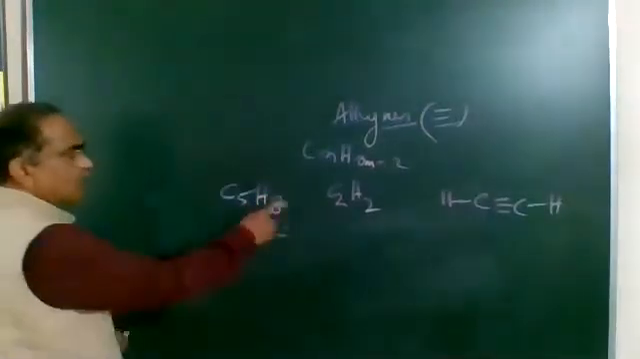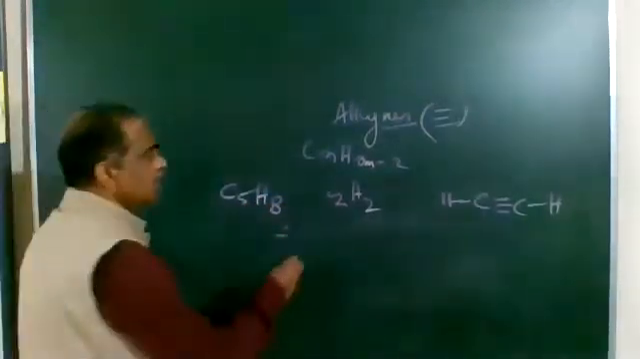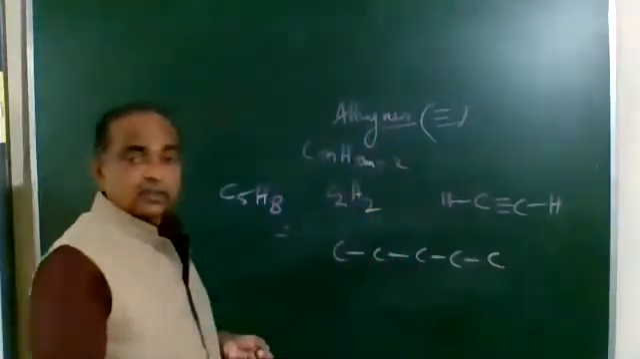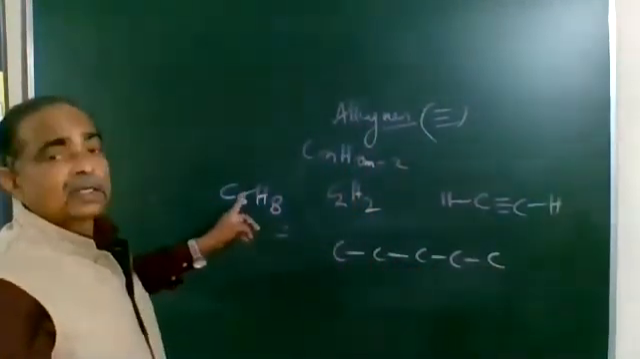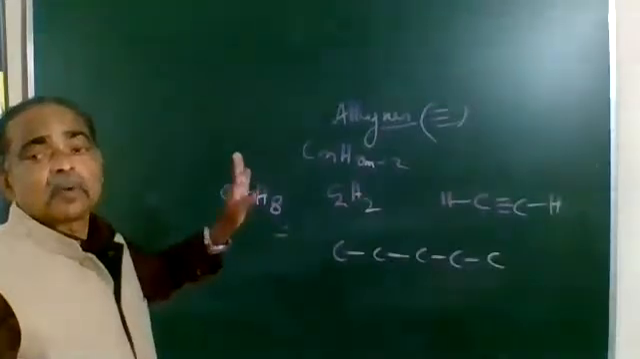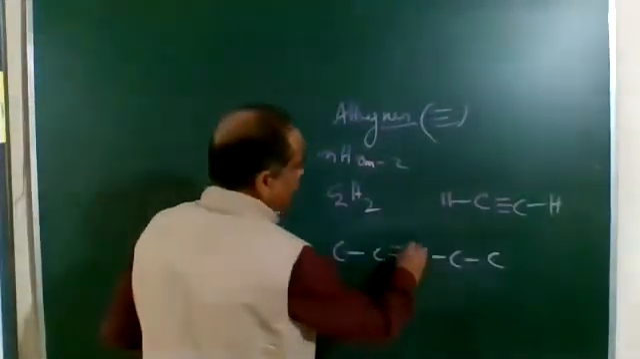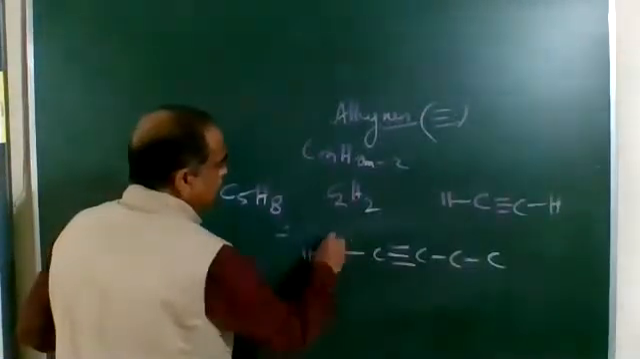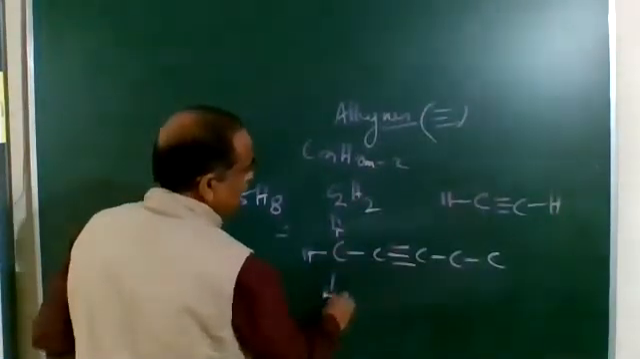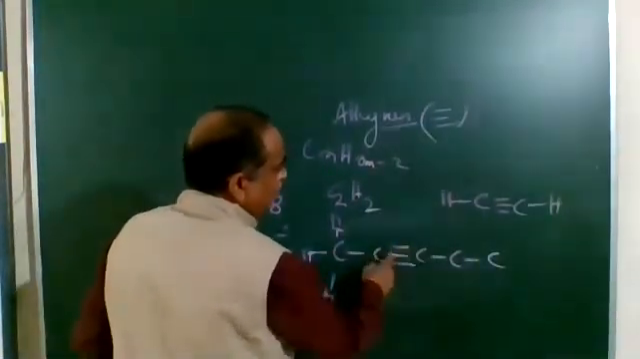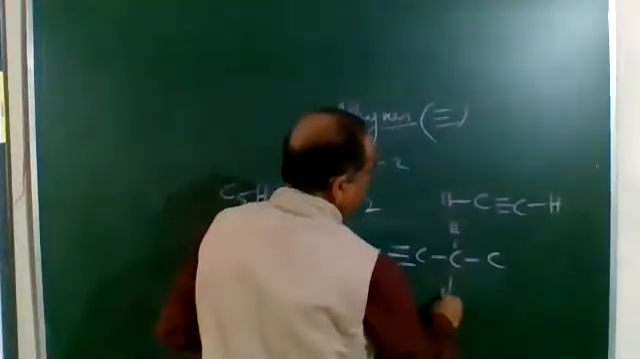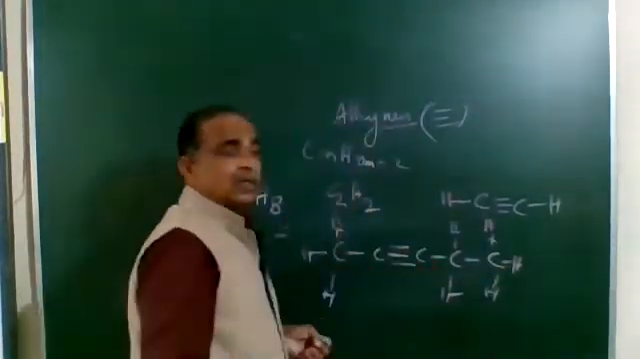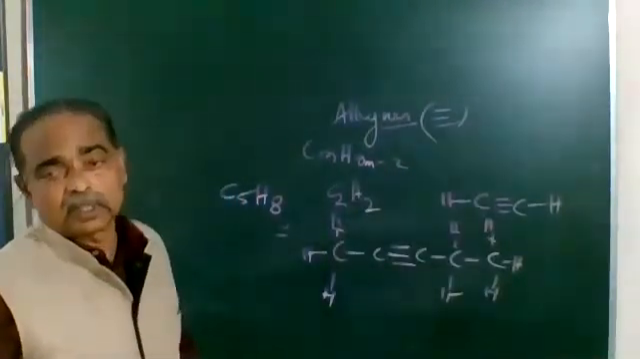C5H8. 5 is a 10 minus 2. So we will put in 5 carbon atoms: 1, 2, 3, 4, 5 carbon. Understood? And since it belongs to alkyne, there must be a triple bond. So you put the triple bond in here, I put the triple bond over here. Now this carbon needs 3 more hydrogen. This carbon needs 2 more hydrogen, and this needs 3 more hydrogen. The molecular formula of the structure becomes automatically obtained for you.